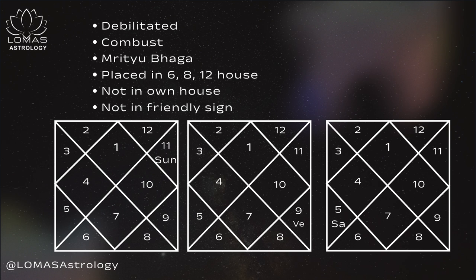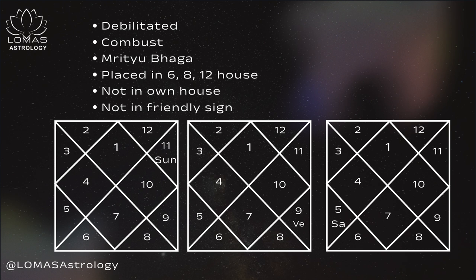So in the given example, if you see, Sun is sitting in Aquarius, and Aquarius is the sign of Saturn because Saturn owns Aquarius. So in that case we can say that Sun is sitting in an enemy's house. So Sun won't give good result. It is not a good position for Sun.